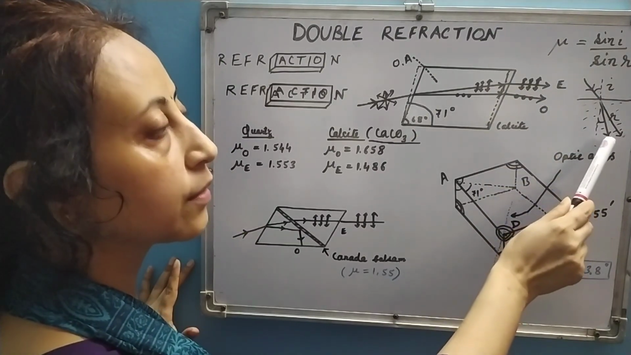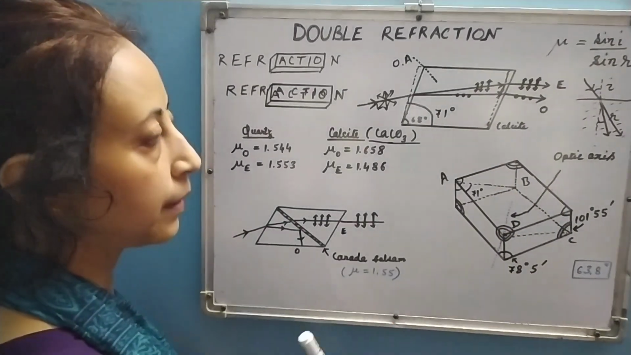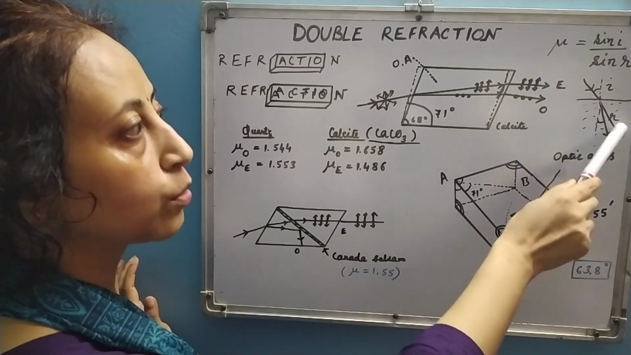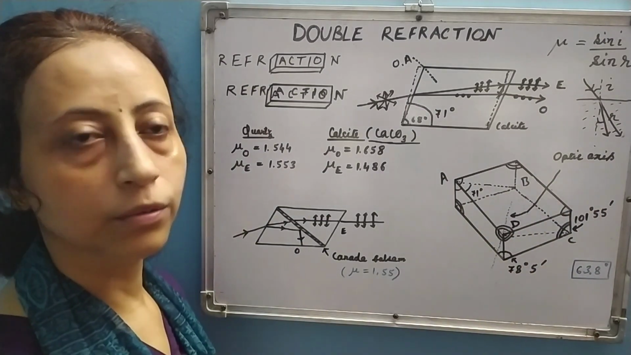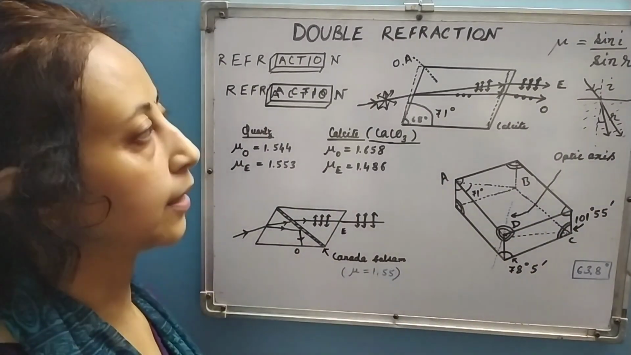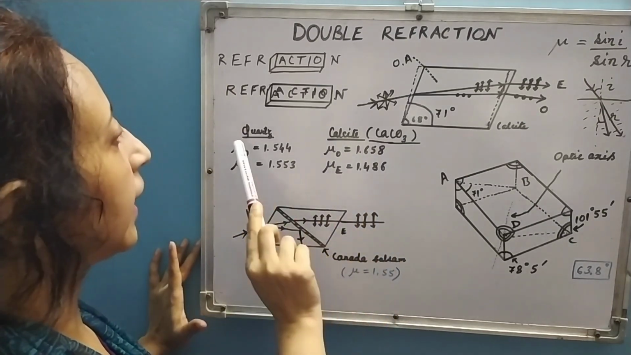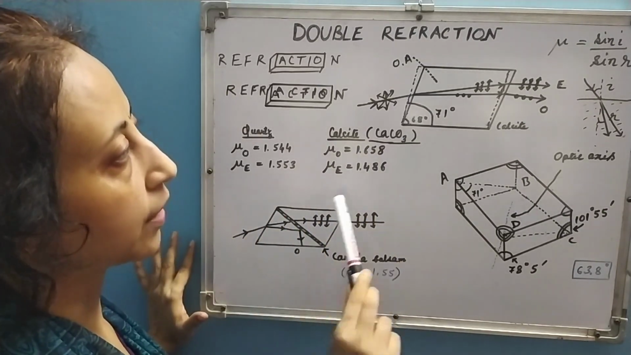This is ordinary refraction. But in case of double refraction, one incident ray is there and there will be two refracted rays from the same incident ray. Okay, and that is exhibited by quartz, calcite, etc.